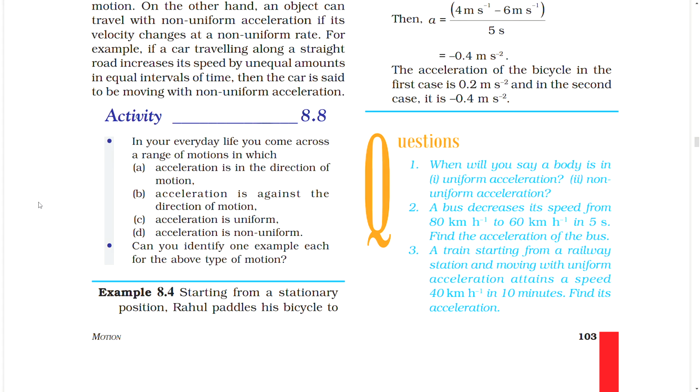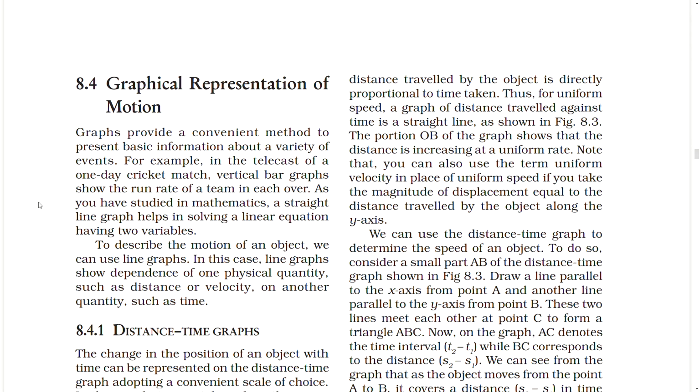Questions 1, 2, 3. 8.4. Graphical representations of motion. Graphs provide a convenient method to present basic information about a variety of events. For example, in the telecast of a one-day cricket match, vertical bar graphs show the run rate of a team in each over. As you have studied in mathematics, a straight line graph helps in solving linear equations having two variables.